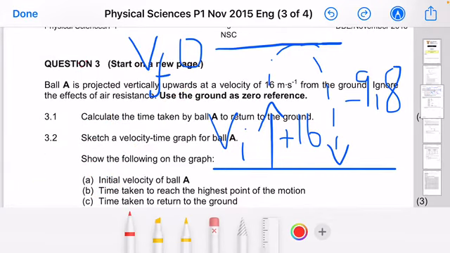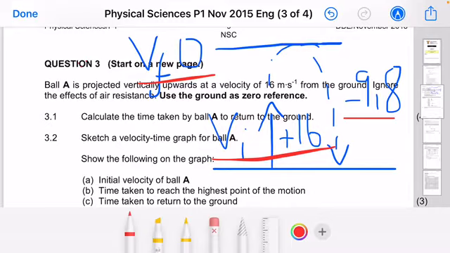And the answer to that question is yes. Why? Because we've got number 1, initial velocity, number 2, final velocity, number 3, gravitational acceleration, or acceleration as a result of gravity.